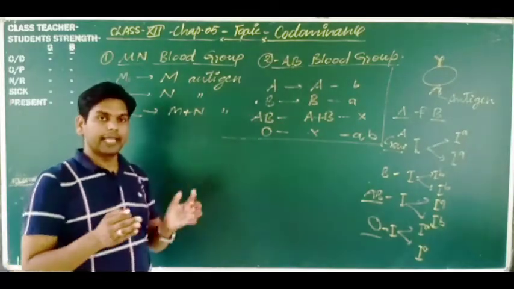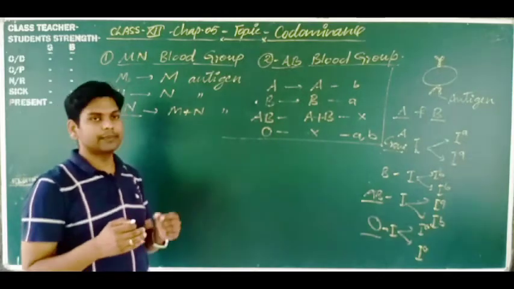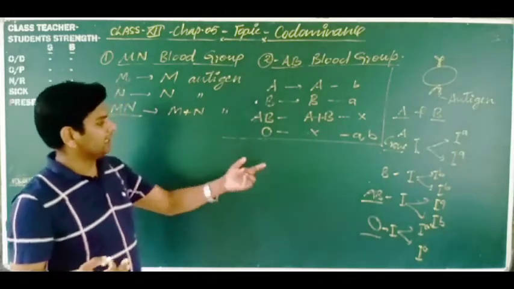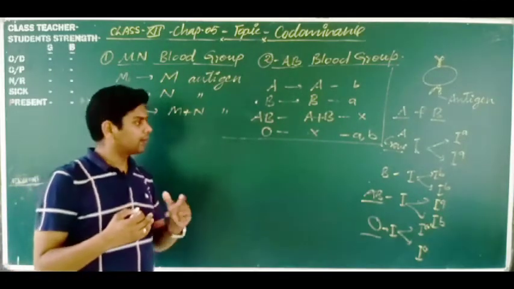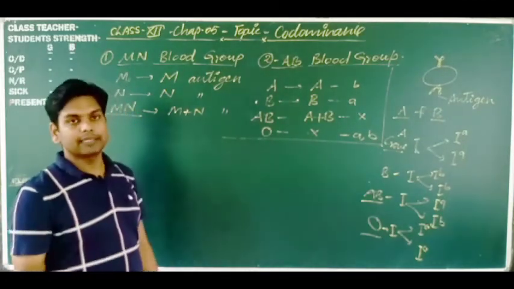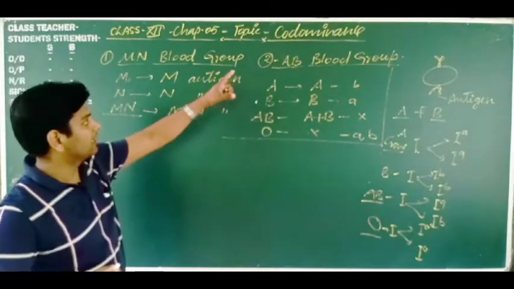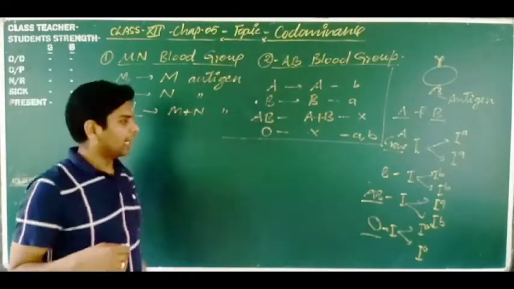That is why this is known as co-dominance. Co means equal participation, dominance means dominance. In dominance, they participate equally. Both alleles of a gene are equally participated or equally expressed in the F1 generation. So this type of dominance is known as co-dominance. Got it? How is it possible?